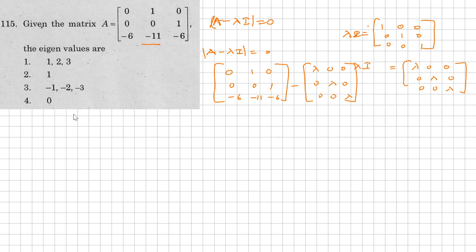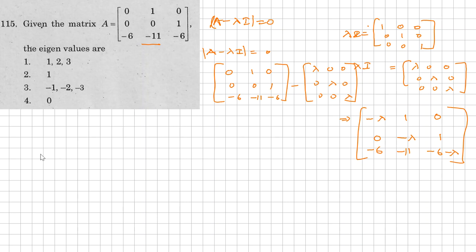From this we'll get the matrix as 0 minus lambda, which means minus lambda here. So 1 minus 0 means 1, 0 minus 0 means 0, 0 minus 0 means 0, 0 minus lambda means minus lambda here, and 1 minus 0 is 1, and here we'll get minus 6 minus 0, minus 11 minus 0, minus 6 minus lambda here. So we need to find the determinant of this matrix here.